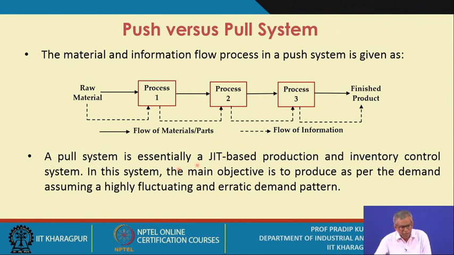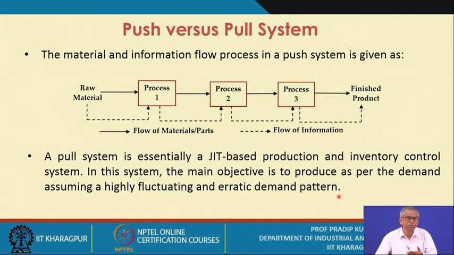So a pull system is essentially a JIT based production and inventory control system. Now in these systems the main objective is to produce as per the demand, assuming a highly fluctuating and erratic demand pattern. That means if you refer to the third objective of TPS, it talks about how to respond cost effectively to an erratic demand situation.